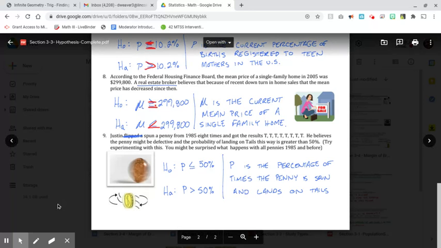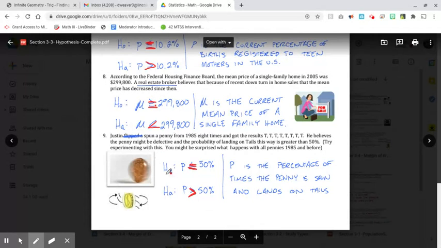Number 9, lastly, Justin spun a penny from 1985 8 times and got tails every time. He believes the penny might be defective and the probability of landing on tails is greater than 50%. So that's what he thinks. But obviously, the null hypothesis is that the probability that it lands on tails is 50% because it should land on tails half the time and it should land on heads half the time.